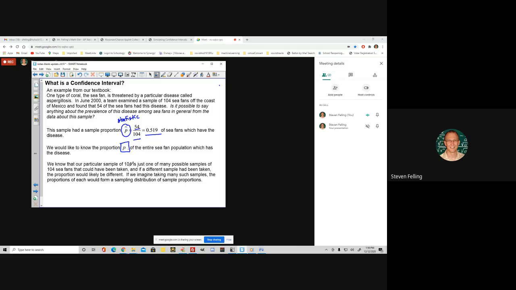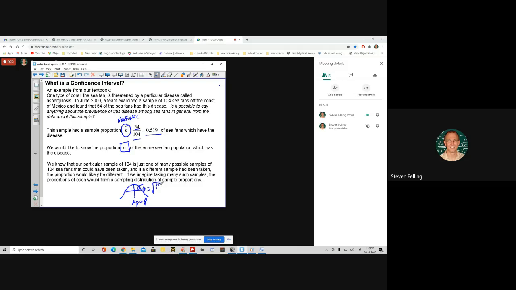We know that our particular sample of 104 is just one of many possible samples of 104 sea fans that we could have taken. And if we had taken a different set, potentially we would have had a different p hat value every time we did that. If we were to imagine taking all possible samples of 104 sea fans out of the population of sea fans, then the proportions would form the sampling distribution of sample proportions. It would have a shape as long as the conditions are met for sampling distributions, and it would have a mean, which would align itself with the true proportion of all, and then there would be a standard deviation, and we have a formula for that.